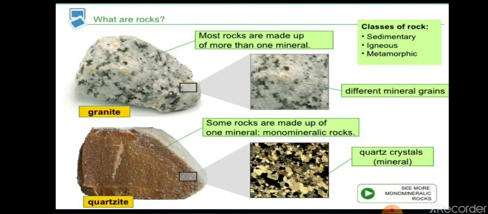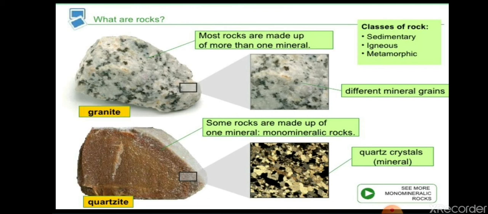Next, an example of a monomineralic rock is quartzite. Quartzite is a rock that contains only the quartz mineral. Now there are some rocks that are made up of many minerals. Take the example of granite.